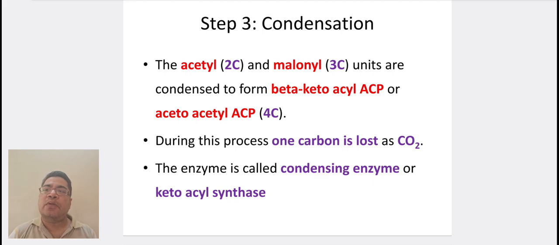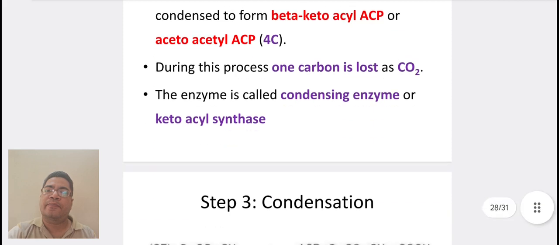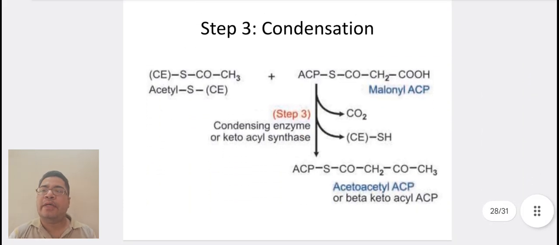The acetyl and malonyl units are condensed to form beta-ketoacyl ACP or the acetoacetyl ACP. During this process, one carbon is lost as CO2. The enzyme is called condensing enzyme or ketoacyl synthetase. Here we can see that acetyl condensing enzyme plus malonyl acyl carrier protein together form acetoacetyl ACP, in the presence of the enzyme condensing enzyme or ketoacyl synthase, and the removal of CO2 and condensing enzyme.